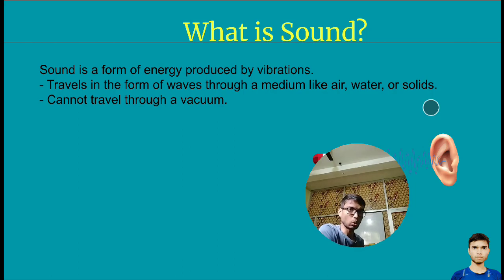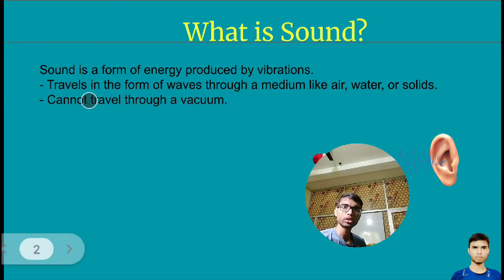What is a sound? From this given definition, sound is a form of energy produced by vibration. When vibration comes, then sound will come. Sound and vibration both happen together, but after a fraction of a second, the sound will be heard. Sound is a form of energy produced by vibrations.